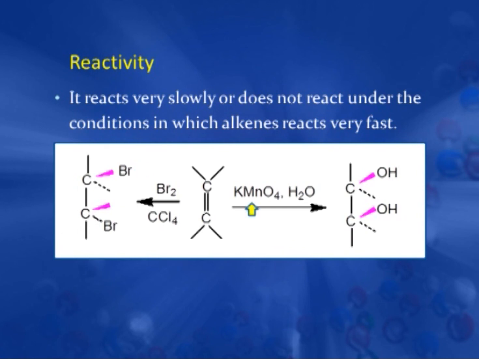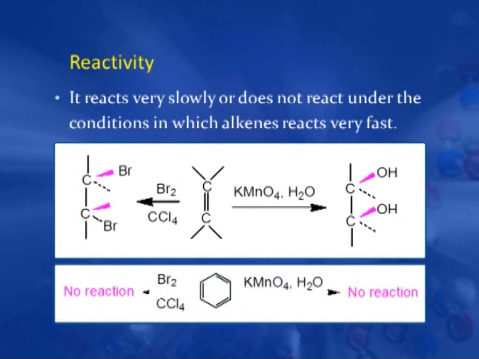On reaction with aqueous KMnO4, the KMnO4 color decolorizes and the corresponding diol is formed, which is again an addition product. In case of bromine also, the color of bromine decolorizes. But if we perform the same reaction with benzene, with bromine in CCl4, there is no decolorization. With aqueous KMnO4, again there is no decolorization, meaning benzene does not react under these conditions in which alkenes react very fast.